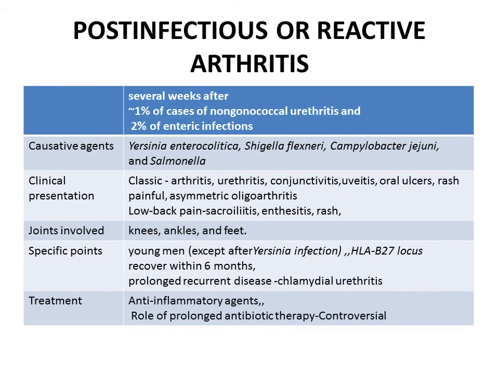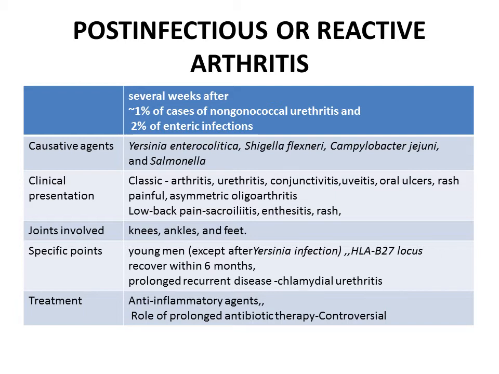Coming to the next group, that is post-infectious or reactive arthritis. It occurs post-infection, especially 2 to 6 weeks after the infection, in 1% of cases of non-gonococcal urethritis and 2% of enteric infections. The most common causative agents are Yersinia enterocolitica, Shigella flexneri, Campylobacter jejuni, and Salmonella.